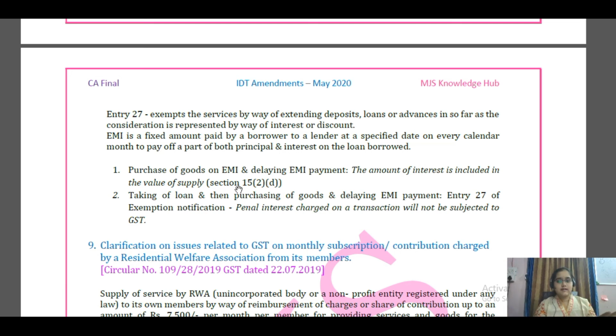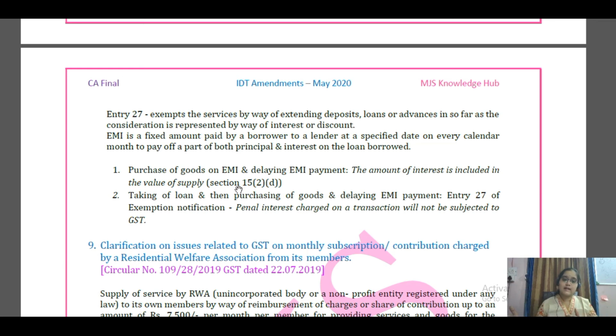In the first case, when you have delayed the payment of EMI, this interest is already included in the EMI, right? The amount of interest which you have to pay is already included in the value of supply. So when you're buying the good directly on EMI, the interest will be included and then given to you. Like say if you do cash payment, you'll be getting it at 40,000. If you take EMI, you need to pay 44,000. So the value of supply includes that interest, and then the classification you are getting is that it is a part of value of supply.